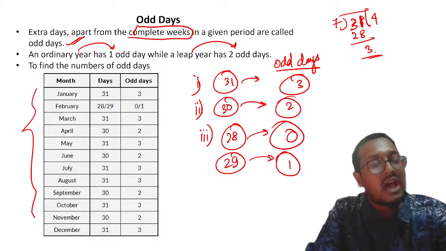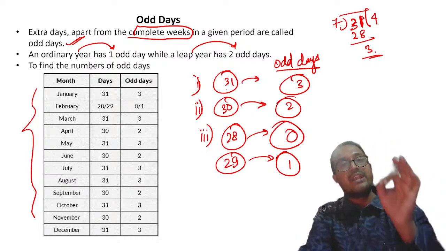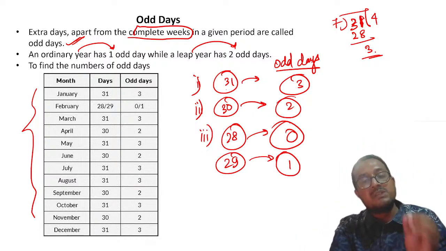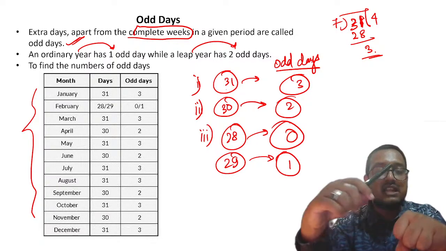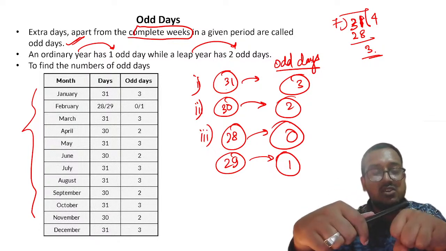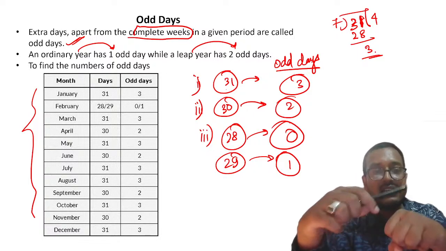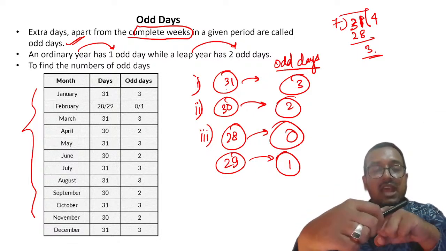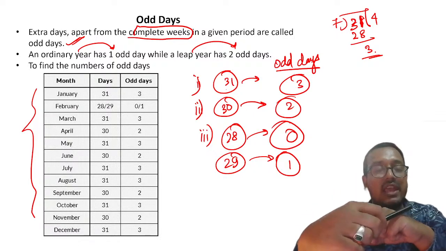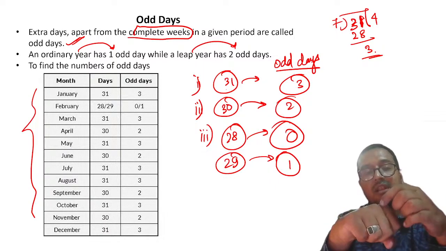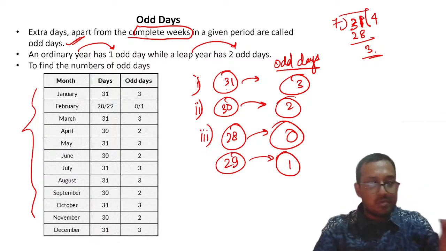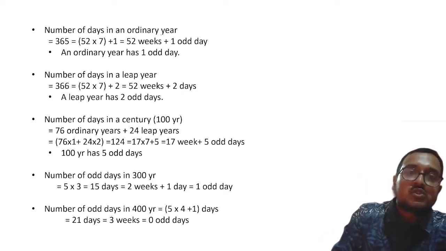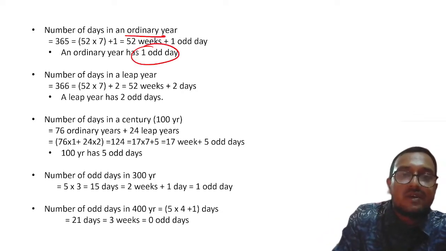I hope all of you can understand how to find which months have 31 days and which months have 30 days. So there is a knuckle method. Start from the first knuckle, that is January. Since it is on a knuckle, it will have 31 days. Then February, then March, then April, then May, then June, July, then August, September, October, November, December, right? So that is quite a basic thing. I hope all of you understand that. My dear students, please remember, in an ordinary year there will be 1 odd day.